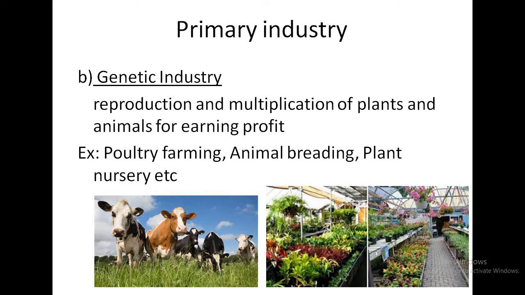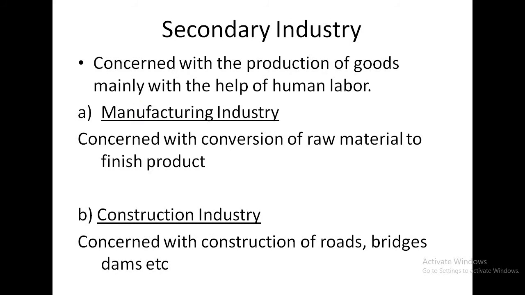The second section in the primary industry is genetic industry. These are those industries which are concerned with the reproduction or multiplication of plants and animals with the objective of earning profit from their sale. Hope you understood what is genetic industry. Examples: poultry farming, animal breeding, plant nurseries, etc.